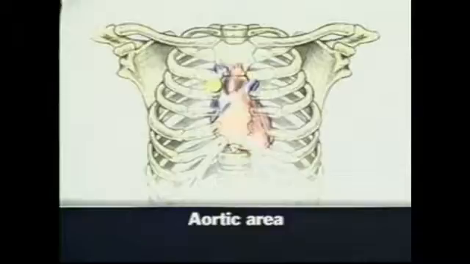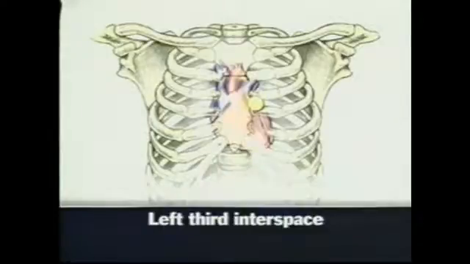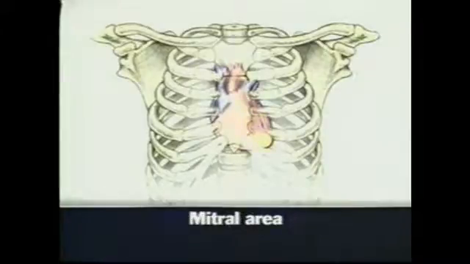You can hear S1 and S2 in the aortic area, in the right second interspace close to the sternum; pulmonic area in the left second interspace close to the sternum; left third interspace, tricuspid area in the left fourth and fifth interspaces; and mitral area at the apical impulse.